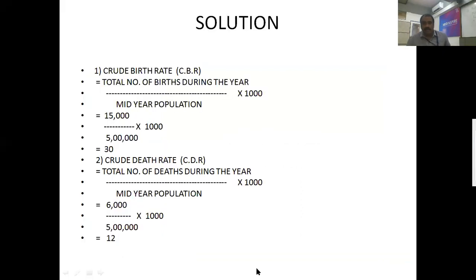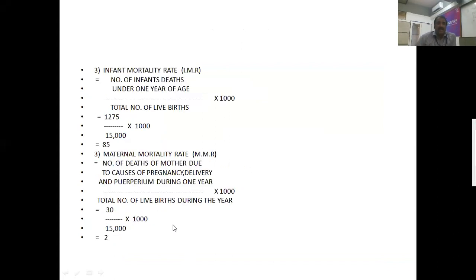So if you see here, I had explained for you with the help of the board. The same things are given here. Crude birth rate is 30. Crude death rate is 12. And infant mortality rate, the next one, it is 85. And maternal mortality rate is 2. Any doubts? Please go through.